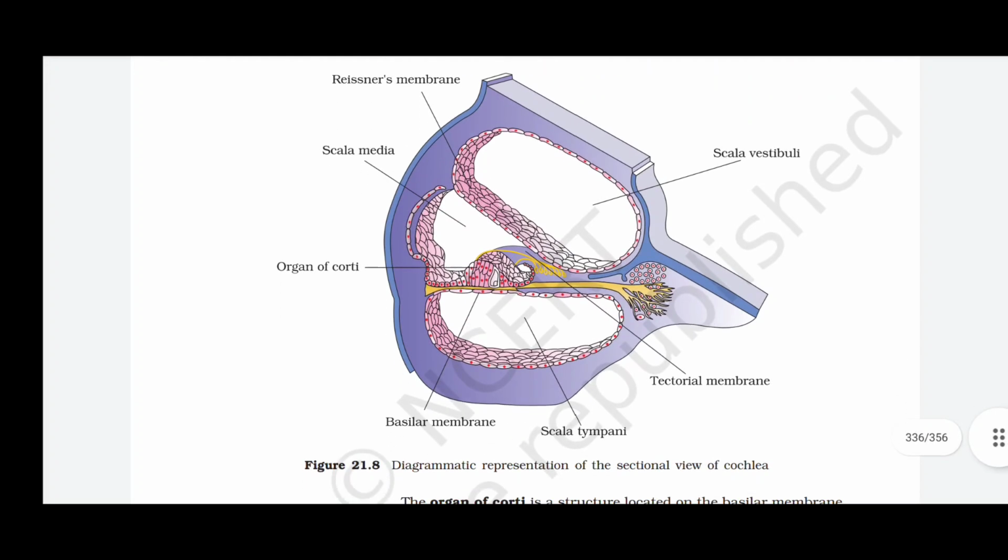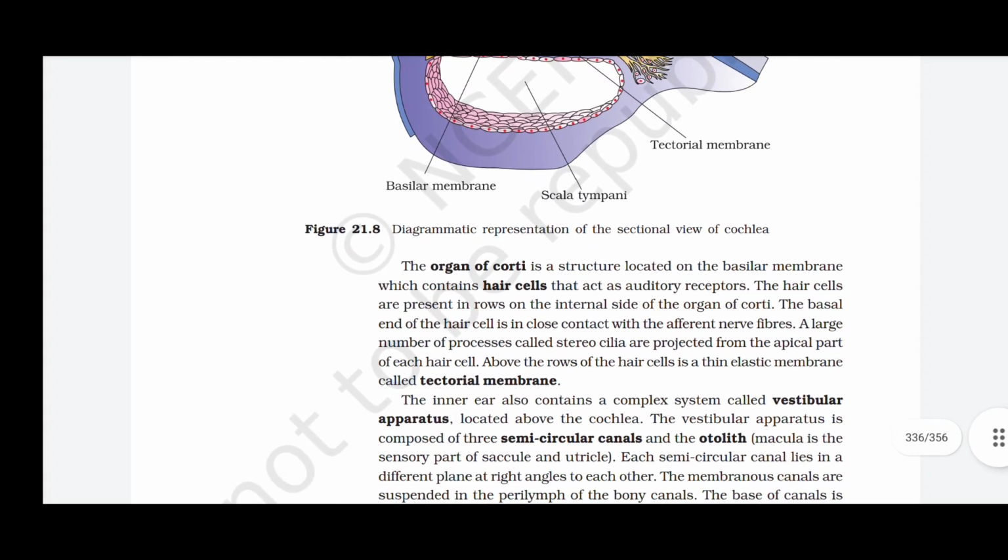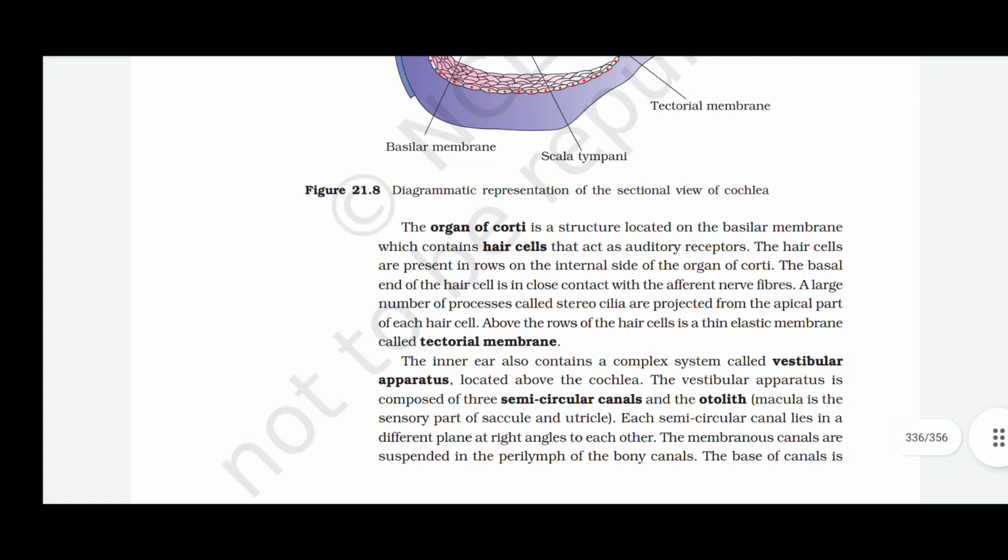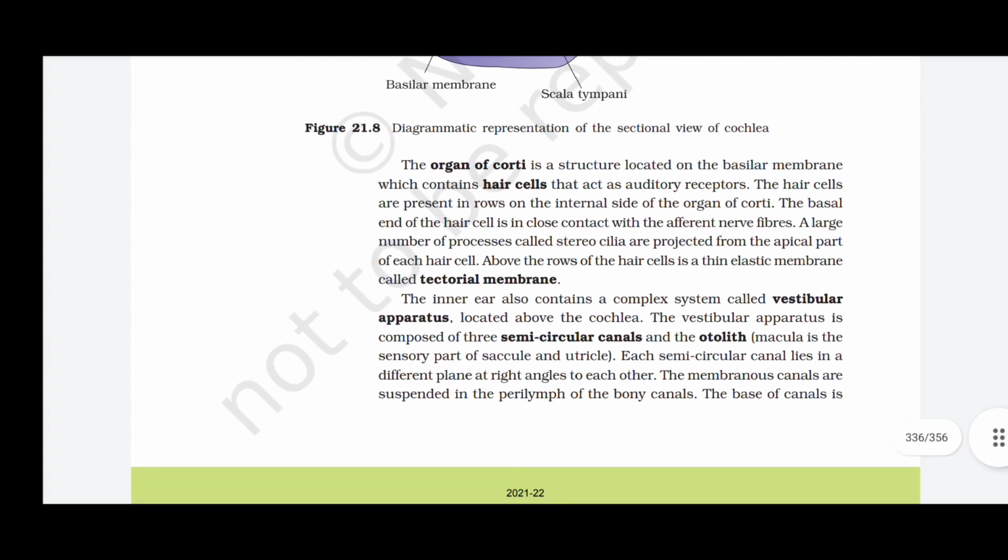The organ of Corti is a structure located on the basilar membrane, which contains hair cells that act as auditory receptors. The hair cells are present in rows on the internal side of the organ of Corti. The basal end of the hair cell is in close contact with the afferent nerve fibers.